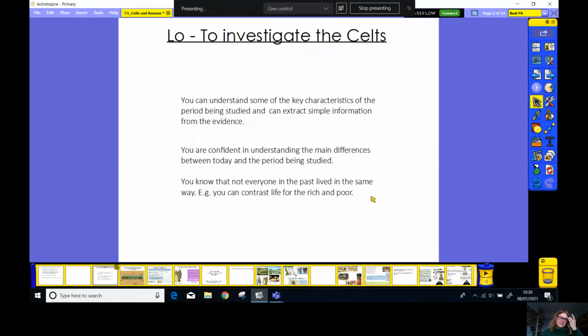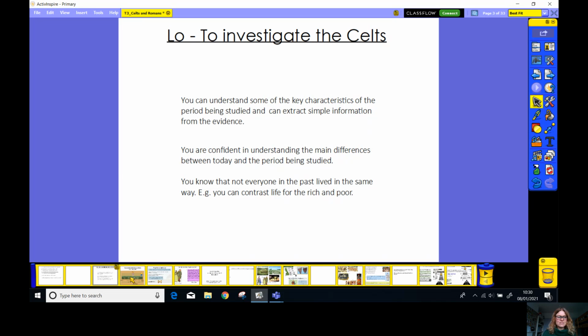Okay, if you could write down today's learning objective, which is to investigate the Celts. Hopefully at the end of today's lesson, you'll understand some key characteristics of this period, and be able to extract simple or more detailed information from the evidence provided. You'll be confident in understanding the difference between today and the period being studied, and you'll realise that not everyone in the past lived the same way, so there might be contrasts between rich and poor.